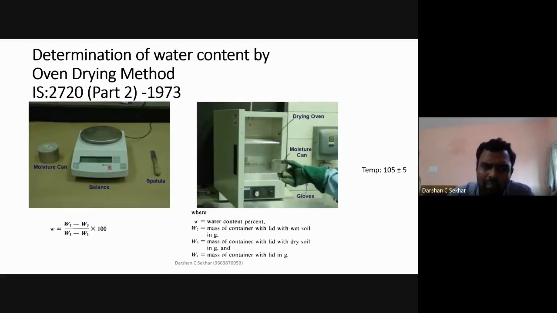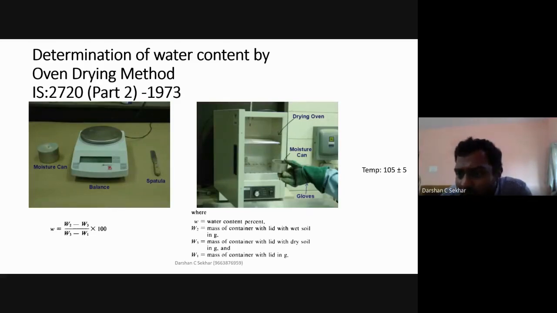You'll be having a water content cup or moisture content cup. If you are going to the site and you don't have the weighing balance there, then you take some amount of soil mass there, close the lid and come back to the laboratory, and take the weight. If you're taking it directly at the laboratory itself, when you're placing this moisture content cup in the oven, you need to open the cap. Remember that thing. The cap should be opened, then place it in the oven.